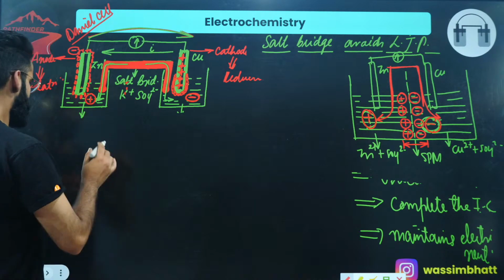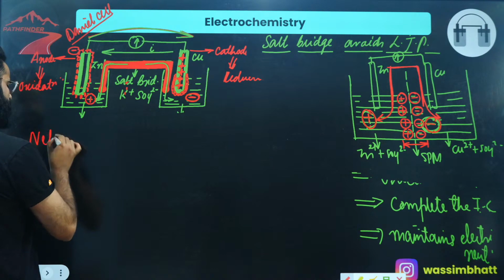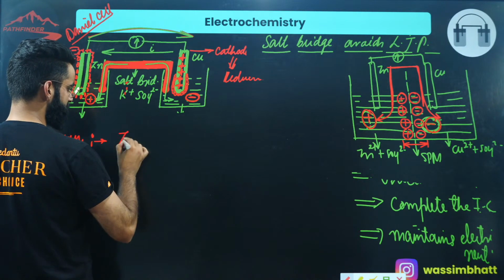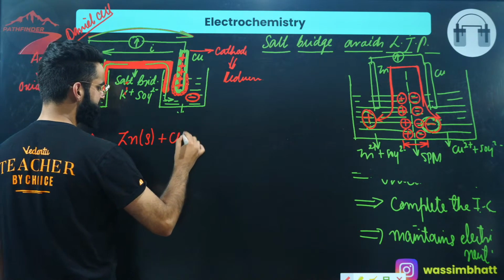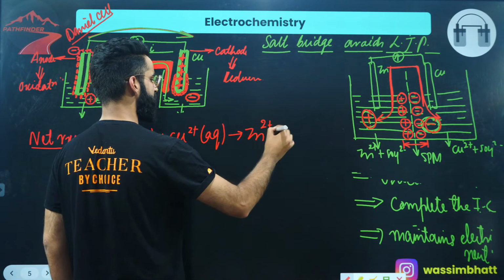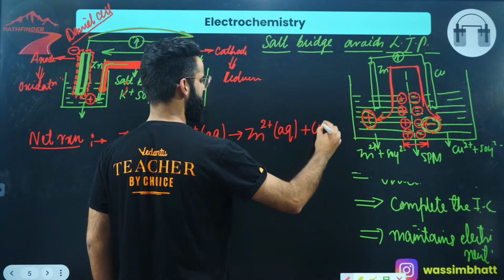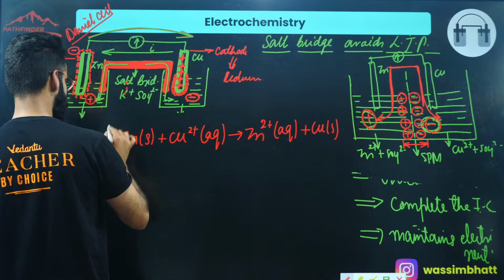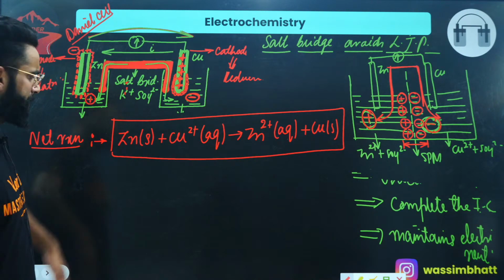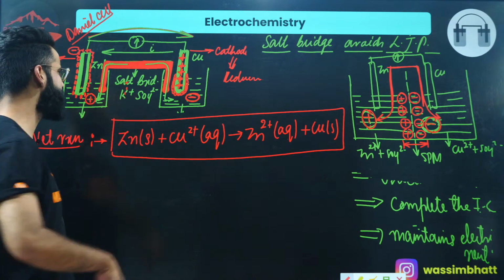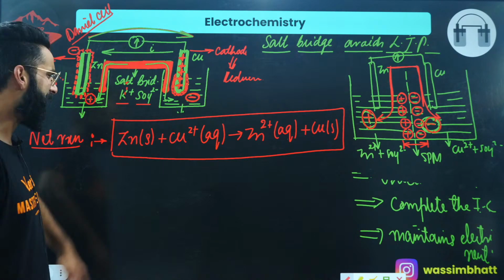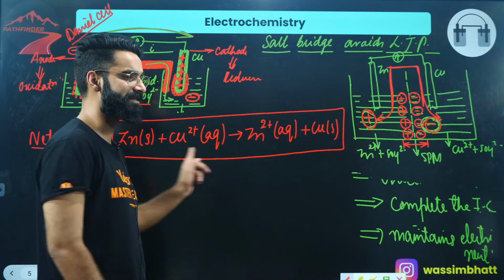Okay, people, if you remember, what was the net cell reaction which took place in this cell? The net cell reaction was zinc solid plus Cu²⁺ aqueous getting converted into Zn²⁺ aqueous plus Cu solid. This was the net cell reaction which takes place in this cell, right? People, in this net cell reaction, do you see the ions of the inert electrolyte participating? No, right? The ions of the inert electrolyte are not participating in this net cell reaction.